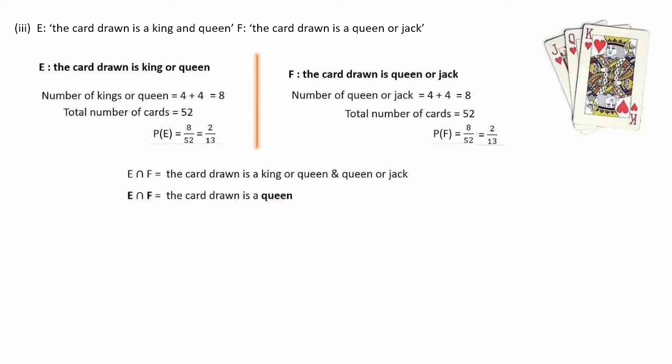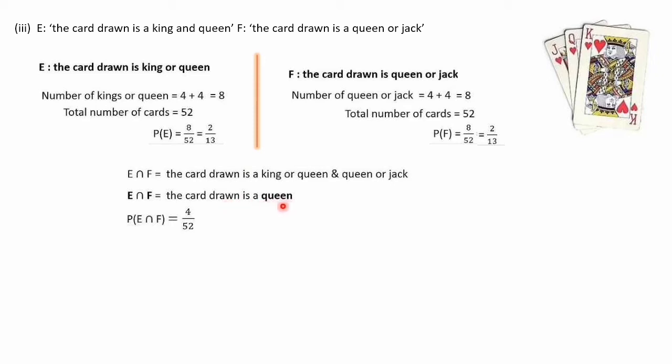When we consider E, the card drawn is a king or queen, and F, the card drawn is a queen or jack, E intersection F means we have to take what is common. That is queen. The card drawn is a queen, that is E intersection F.